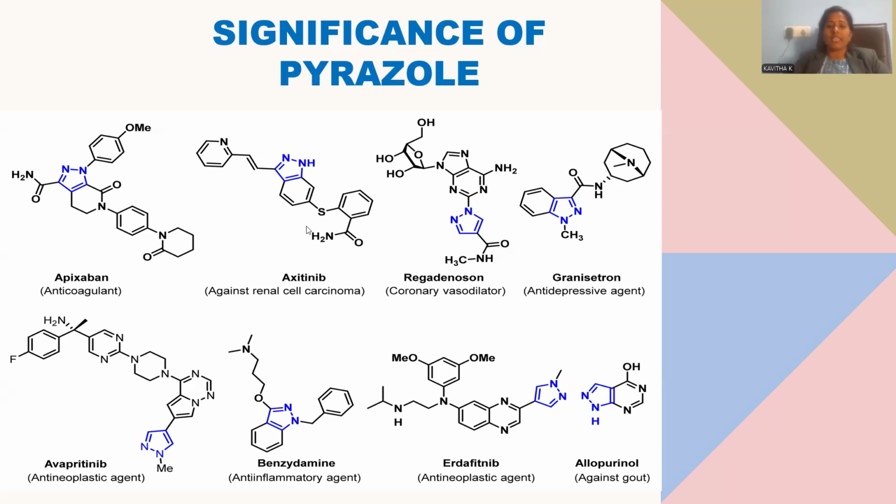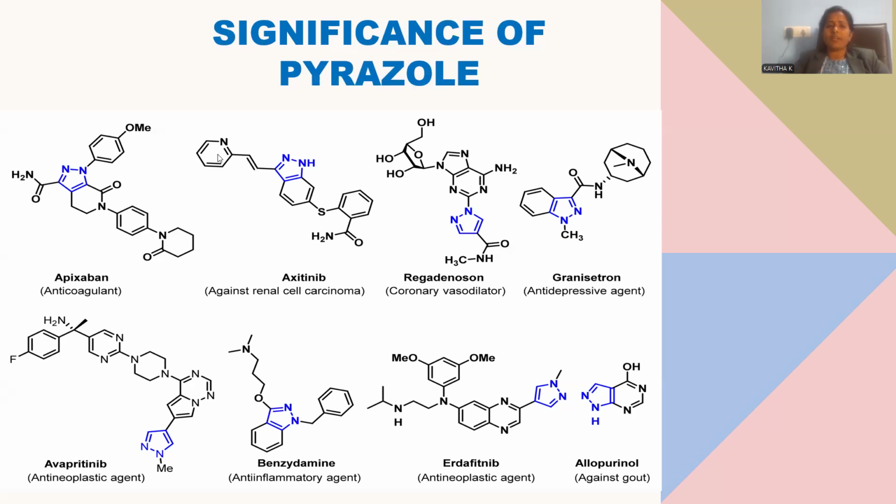Let me go with the second drug agent, axitinib. Axitinib, with the ib wherever present, obviously goes for the cure of cancer. The drug mentioned is a benzo-fused pyrazole, a benzopyrazole we can say. And moreover, sulfur is also there as a bridging agent between this benzopyrazole and benzamide.